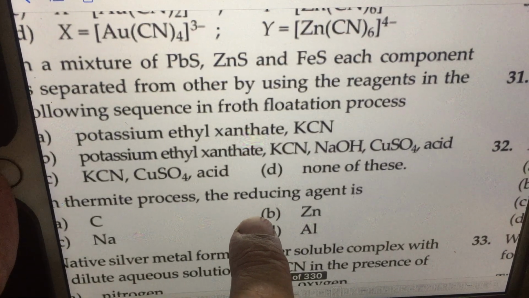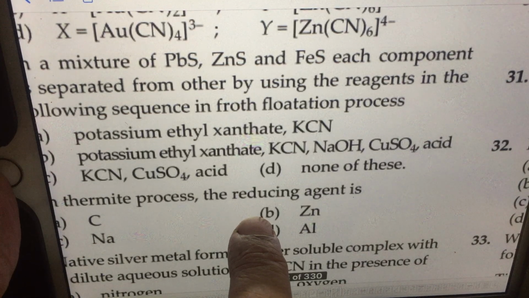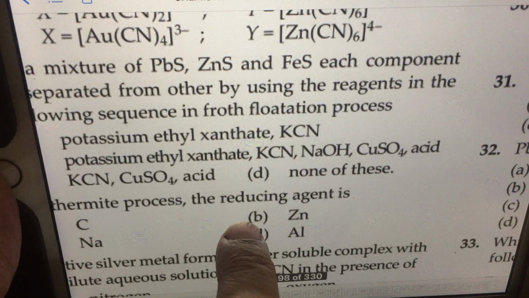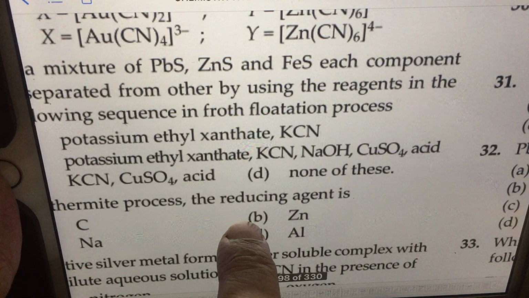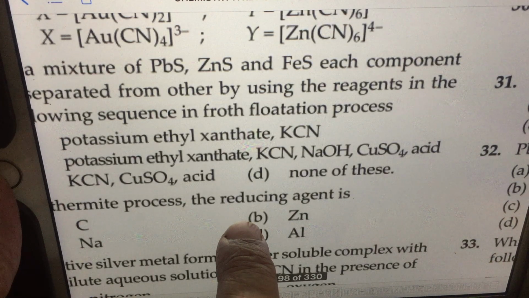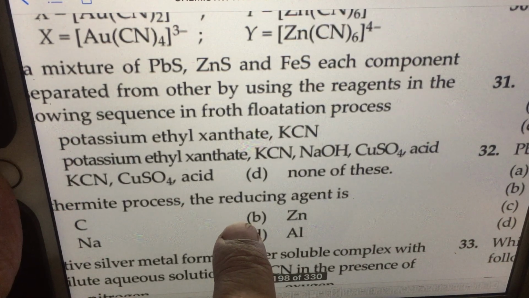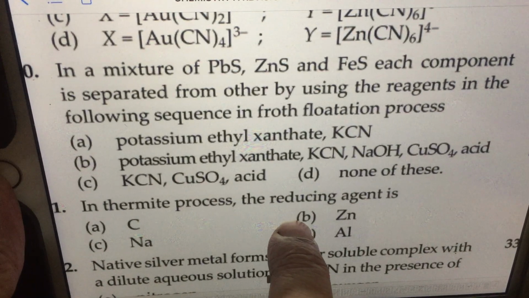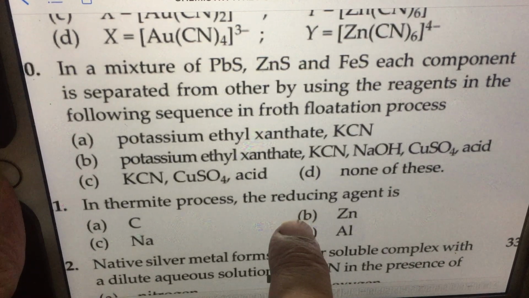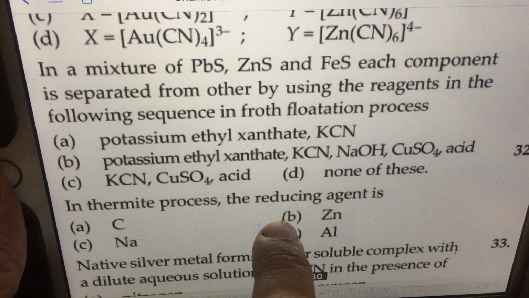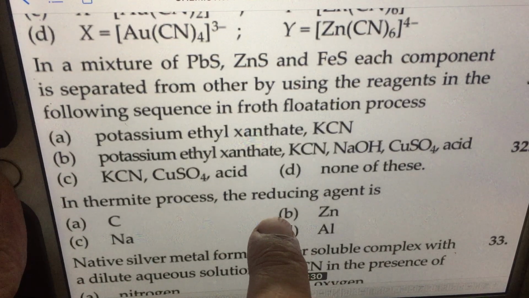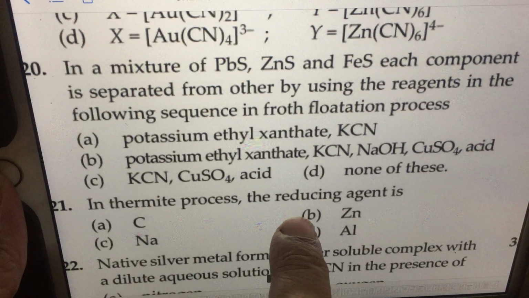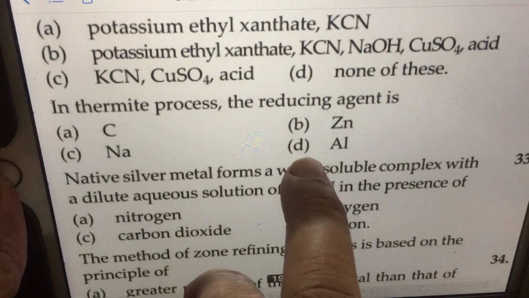Potassium ethyl xanthate readily makes a lot of lather where the ore particles can stick. KCN will make a complex with zinc, and when you are using NaOH, PbS is selectively eliminated. This is the sequence. This question is a little beyond the scope, but it is worthwhile to look at. In the froth flotation process, you are using depressants to differentiate one from the other, and the answer to this question is definitely B. We will not elaborate it.